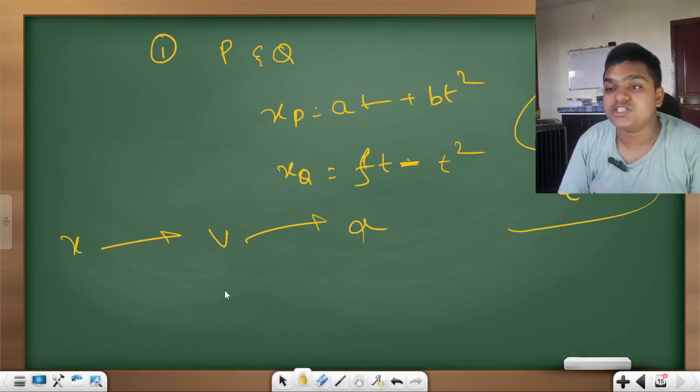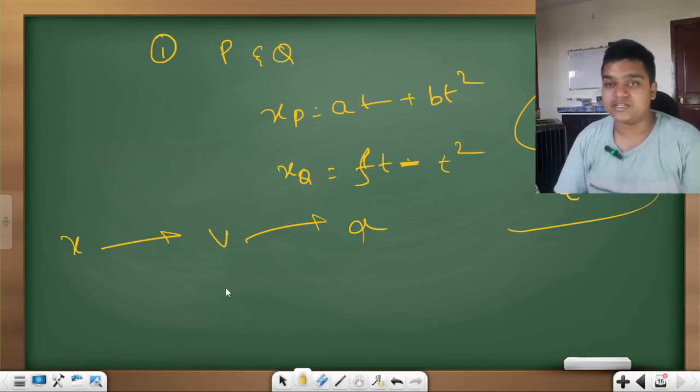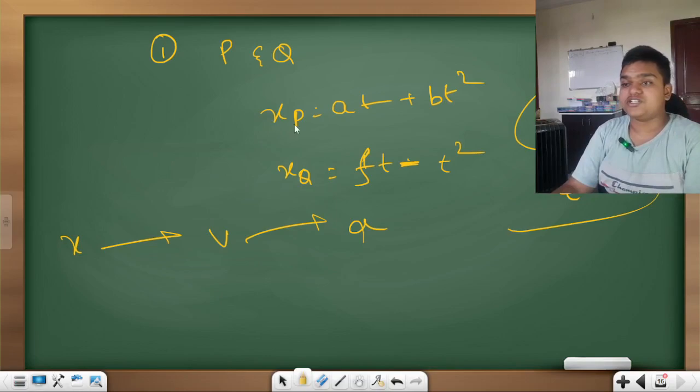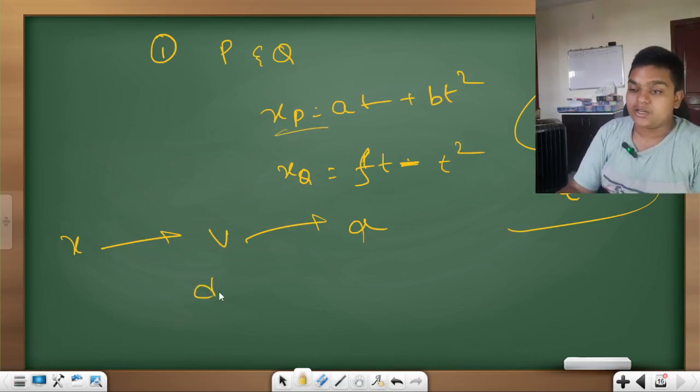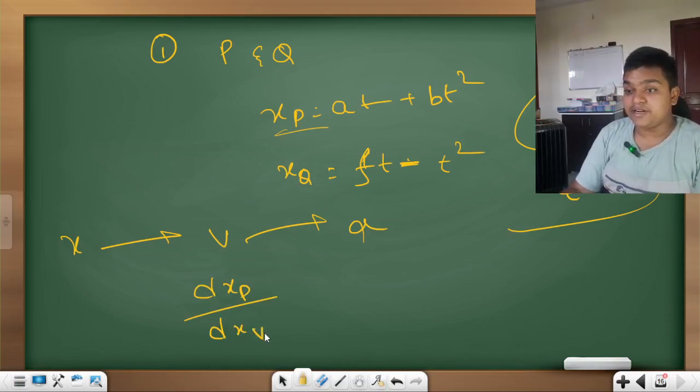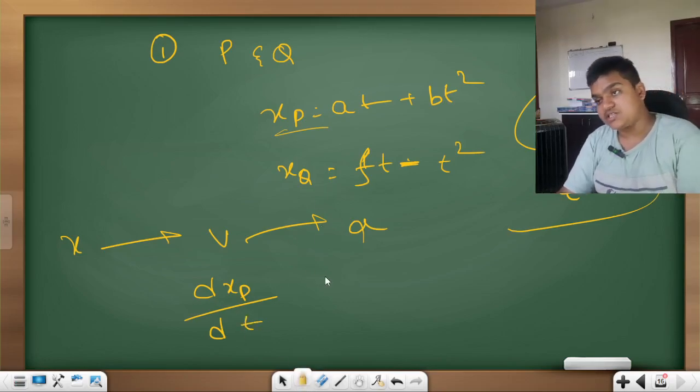First, let us differentiate this xp to find velocity. If we just equate these velocities, our work is done.